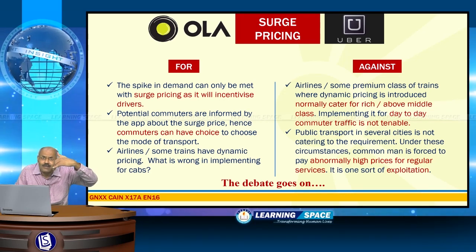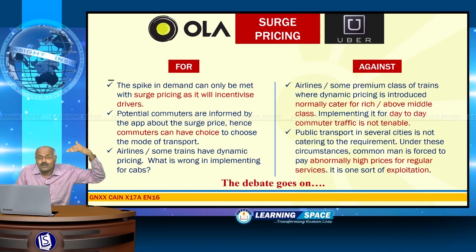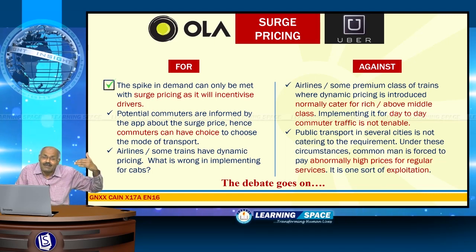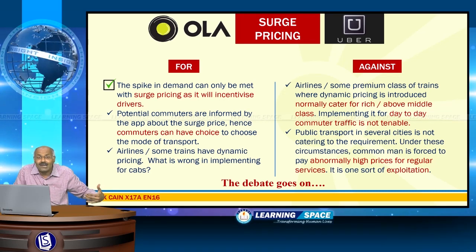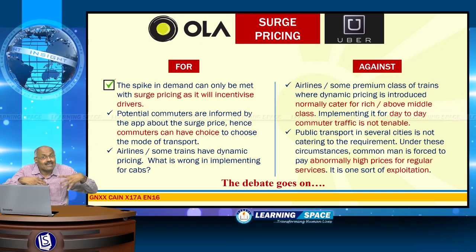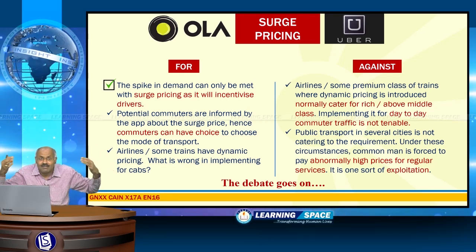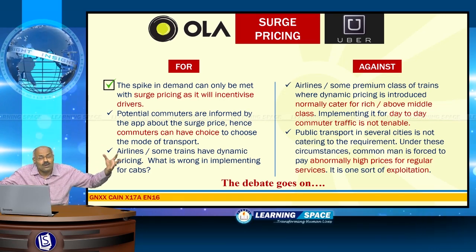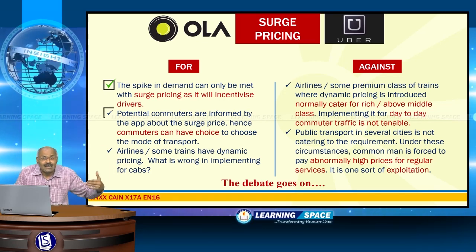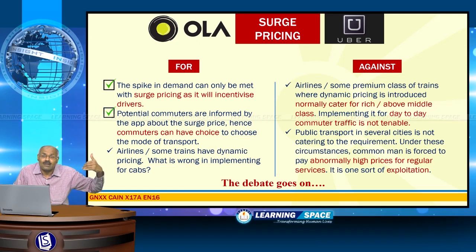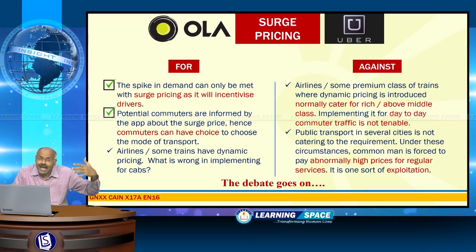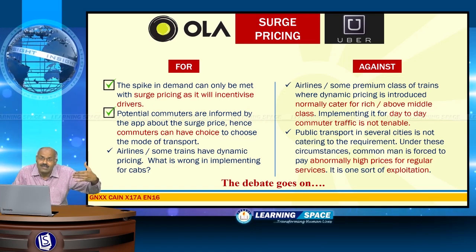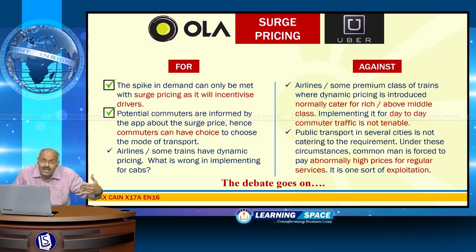If you look at the surge pricing supporters, the spike in demand can only be met with surge pricing, as it will lead to more incentives for drivers. So, drivers will have motivation to do more work. Second, the potential commuters are informed by the app about the surge price well in advance, hence commuters can have a choice to choose the mode of transport.